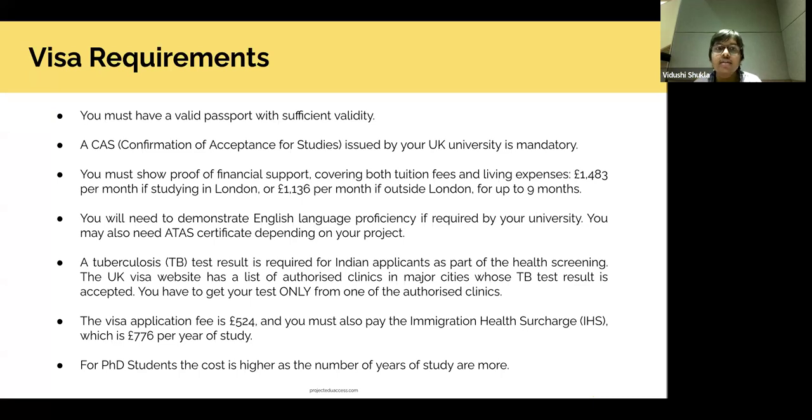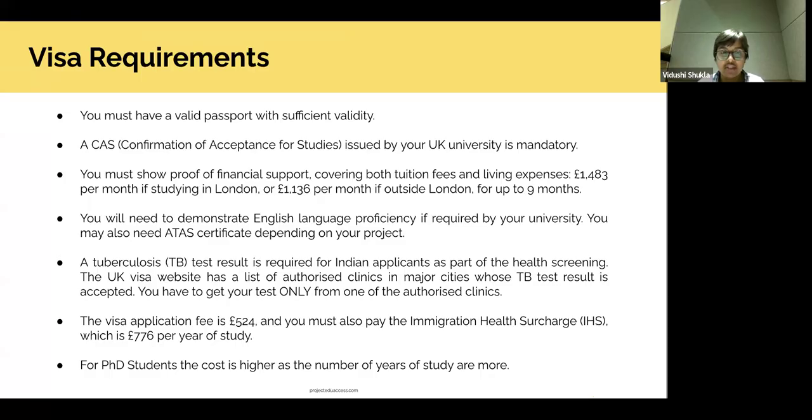But if you're living outside of London, the amount is 1,136 pounds per month, and you have to show that for up to 9 months. So that's how you will give proof of your financial background to support your study. If you are self-funding, your bank statement is enough. Suppose your parents are funding your studies, then their bank statement alongside a letter from them saying that they are sponsoring your education is important.